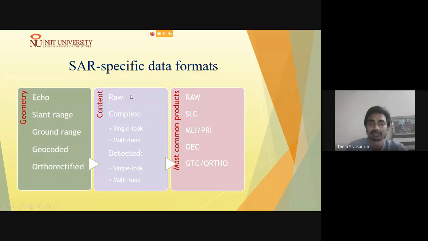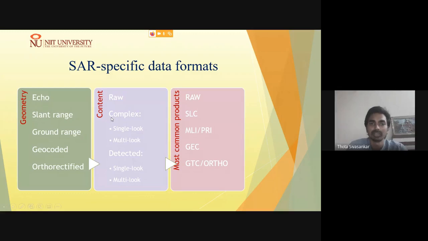Content wise, the signals are either in the raw data format, and once we do the focusing and other processing, they can be formed as a complex data format. As we all know, a signal can be represented in complex form to understand the magnitude and phase information of the signal.